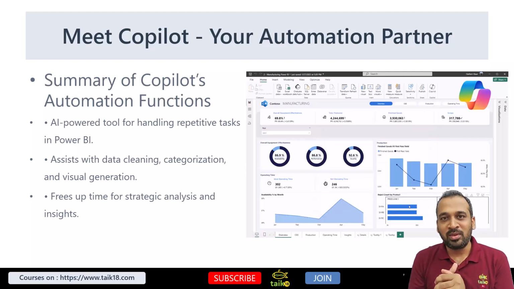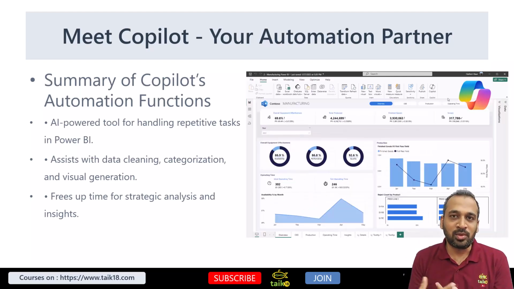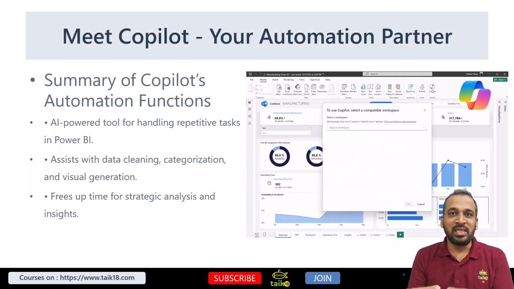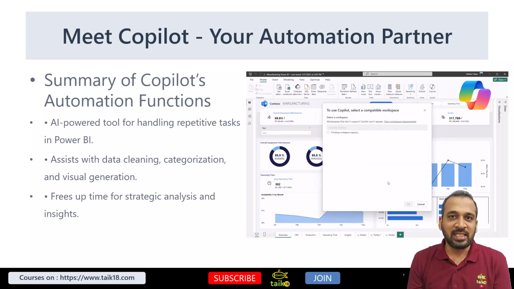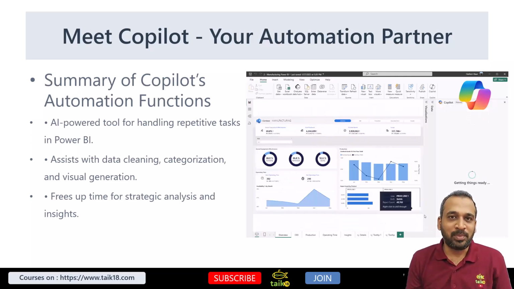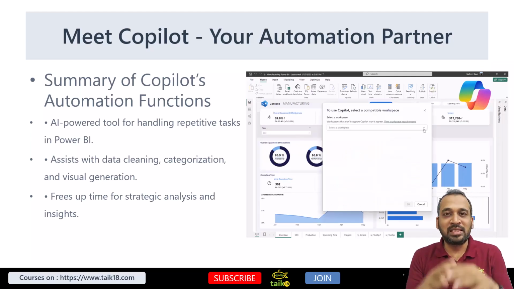So we just need to learn prompt engineering, where we can talk about what we need in simple English, inform it, and it can do our work automatically. Like I said, Copilot helps to reduce your work, right? For example, if you want to create a page and you have the data set available, you can just ask it, and it is going to understand the data and create a new page for you.